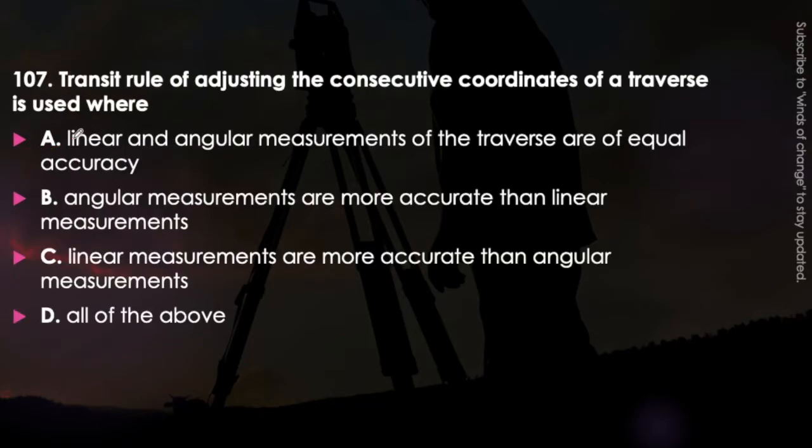Next question. Transit rule for adjusting the consecutive coordinates of a traverse is used where linear and angular measurements of the traverse are of equal accuracy, angular measurements are more accurate than linear measurements, linear measurements are more accurate than angular measurements, or all of the above. Just think about it. In which case is the transit rule for adjusting the consecutive coordinates of a traverse used? The answer will be option B, that is in the case in which the angular measurements are more accurate than the linear measurements, then we use the transit rule. Otherwise, in case in which the linear measurements are more accurate than angular, then we use the Bowditch rule.